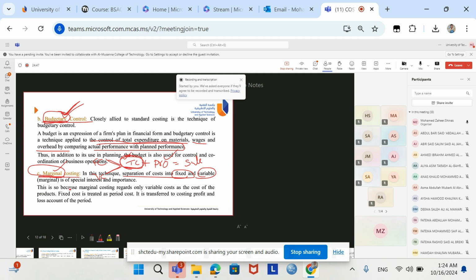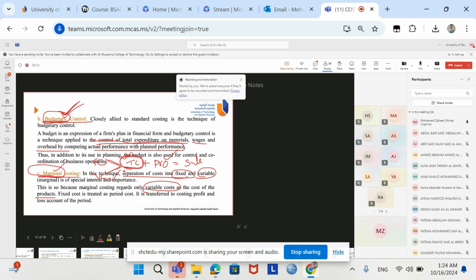This is so because marginal costing regards only variable cost as the cost of the product. So here the most importance is given to variable cost. Why? Because we can control variable cost in a better way. Fixed cost we cannot control normally. For example, if we are paying factory rent of 10,000, whether you produce the product or not, we have to pay factory rent of 10,000.